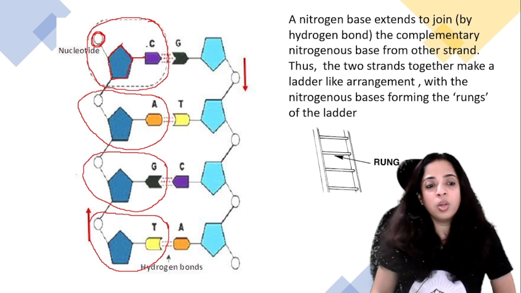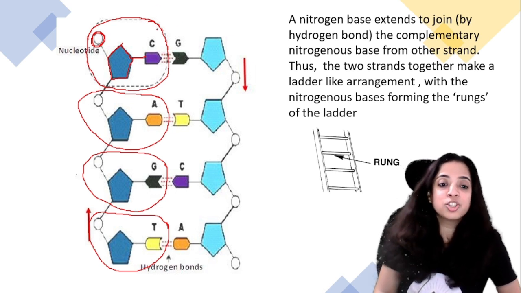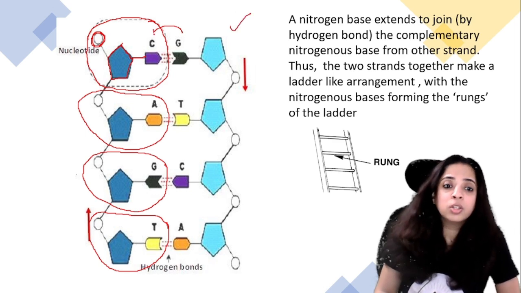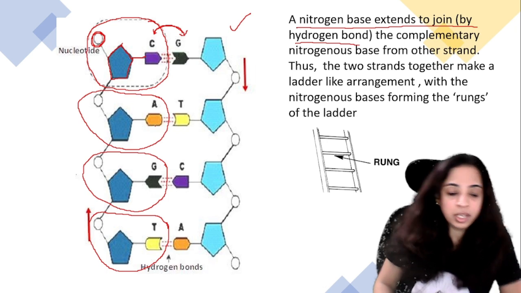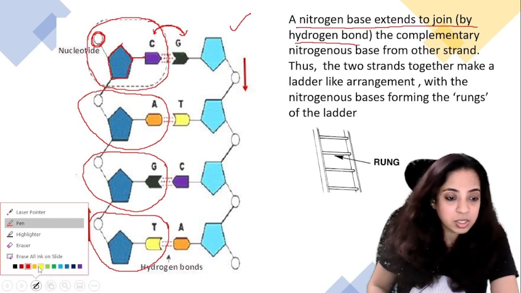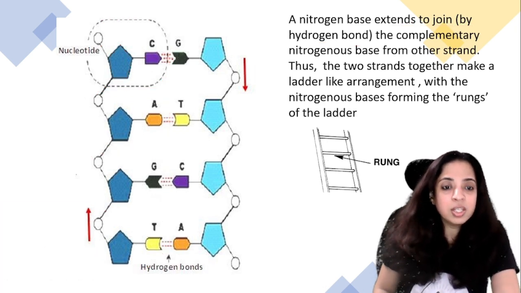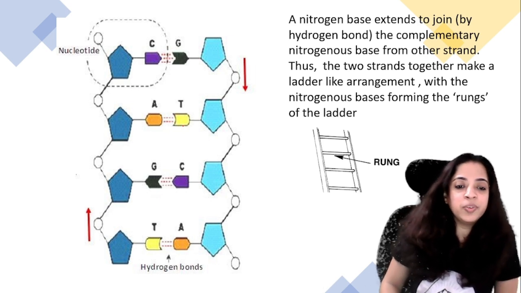So all these nucleotides are attached to the other strand through the complementary nitrogen base. A nitrogen base extends to join by hydrogen bond. Wait, let me rub this out. Okay, can you see the bonding here between C and G, between A and T?